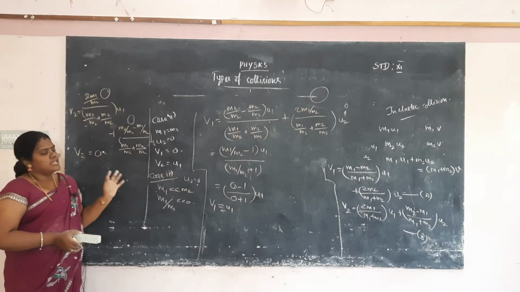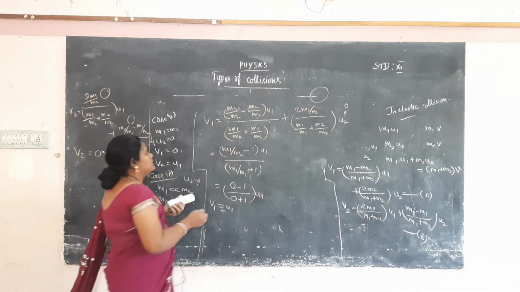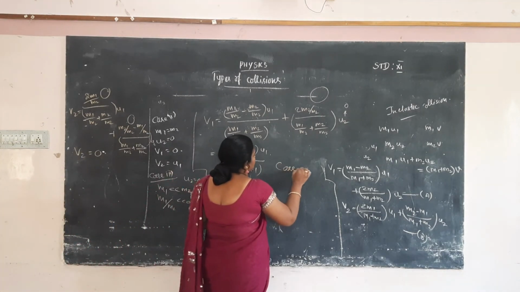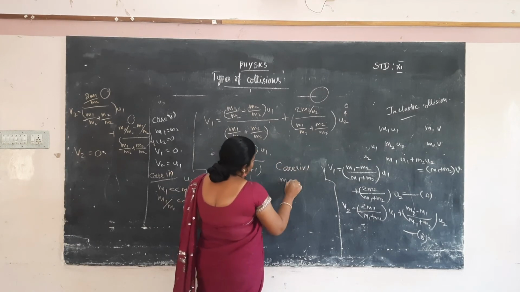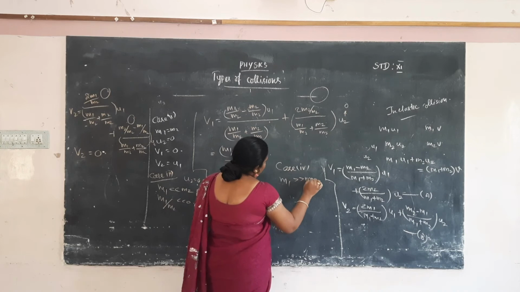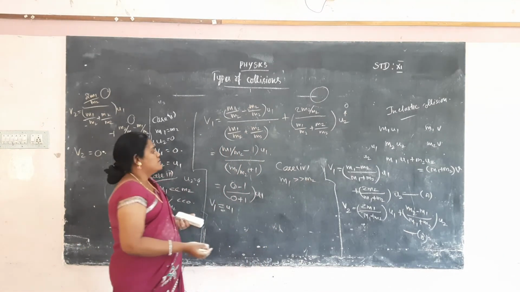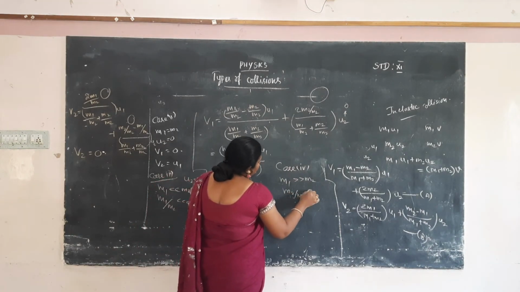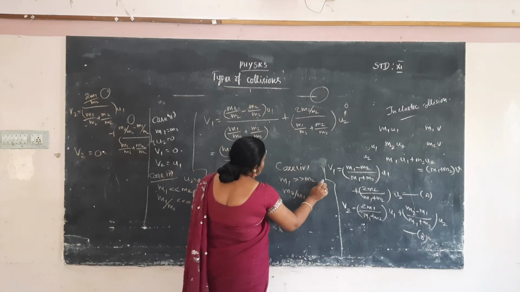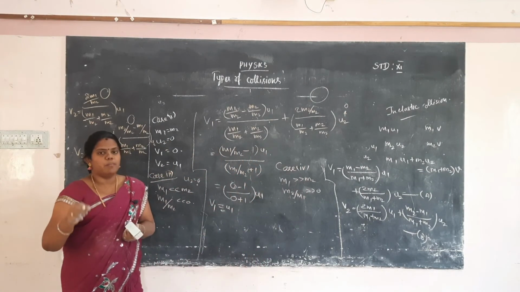In the same way we have to take case 4. Case 4 is m1 very much greater than m2. What is the meaning? The mass of the second body is very much smaller than the first body. So automatically m2 by m1 will be equal to 0, greater than or equal to 0. So we have to substitute m2 by m1 equal to 0.